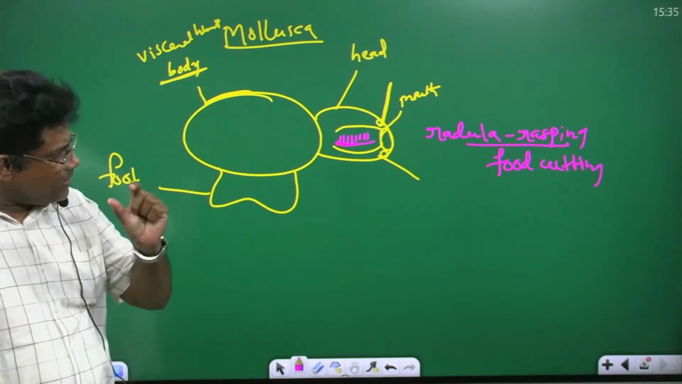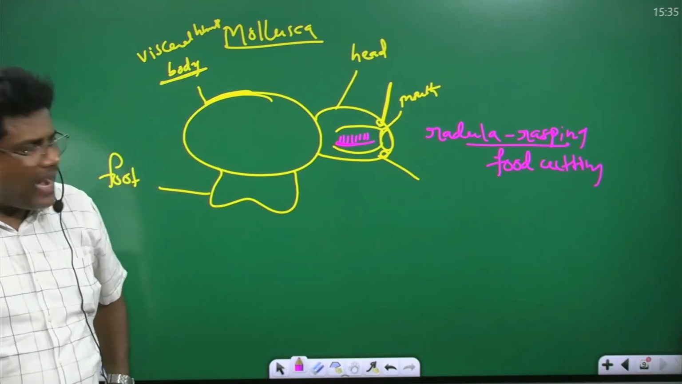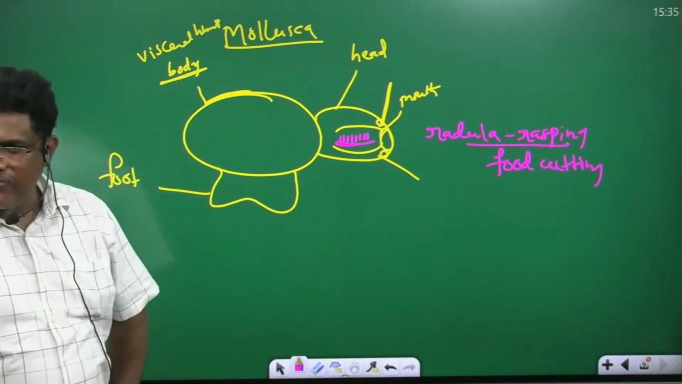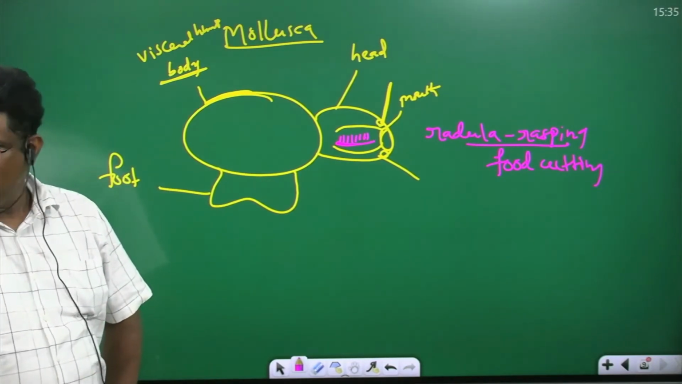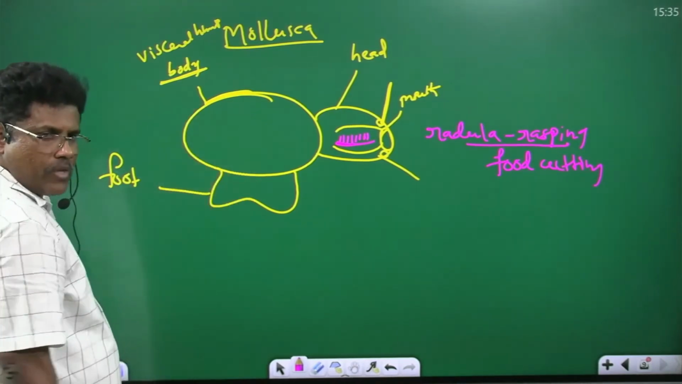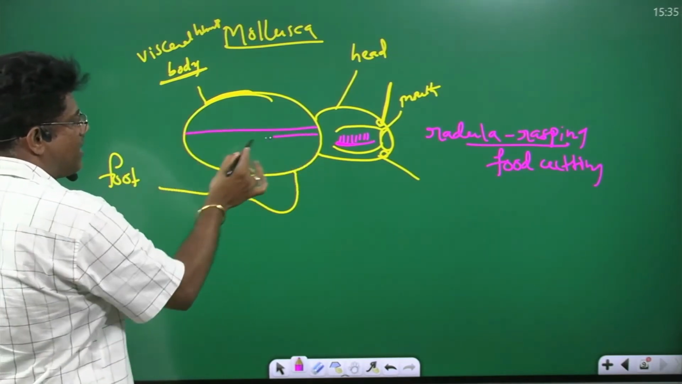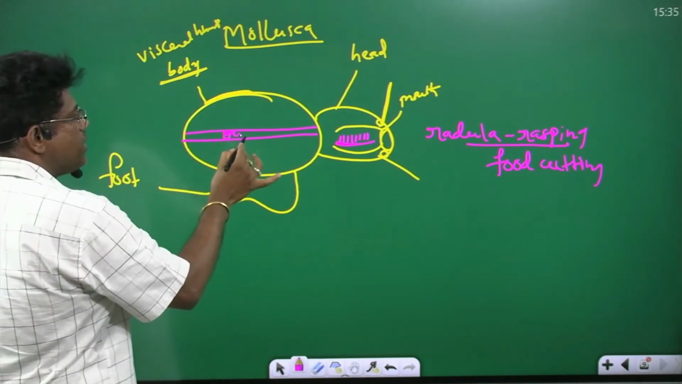So what is that structure present? What is this? Radula. Radula is known as a rasping organ, a food cutting organ. Okay. Now this is the body. In the middle of the body, visceral organs are present. This is a visceral organ, the gut. Gut means what? Elementary canal.